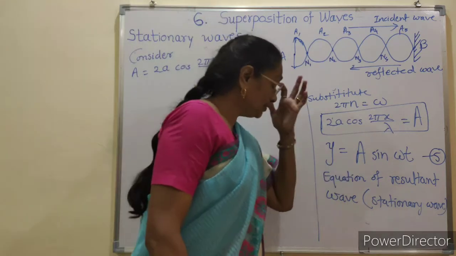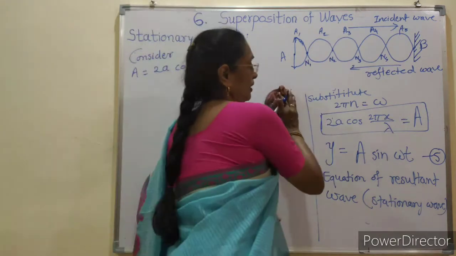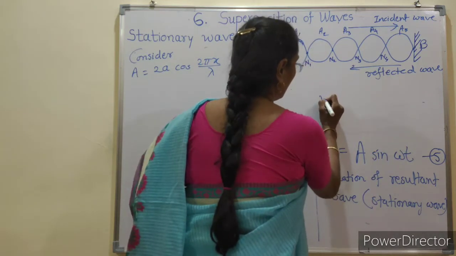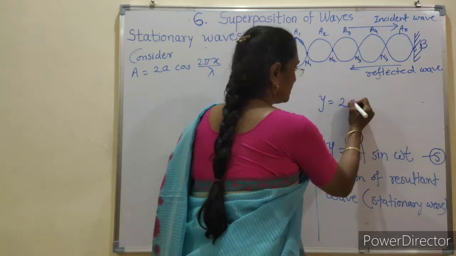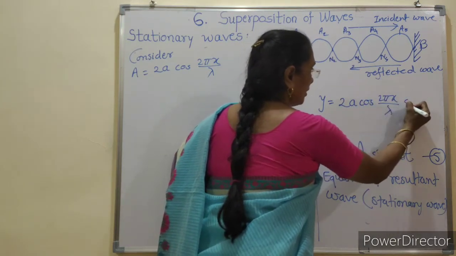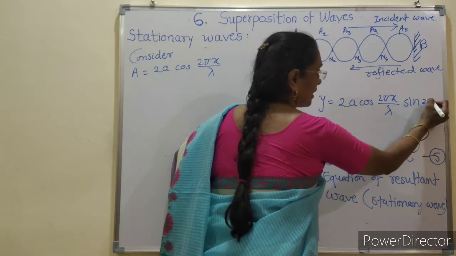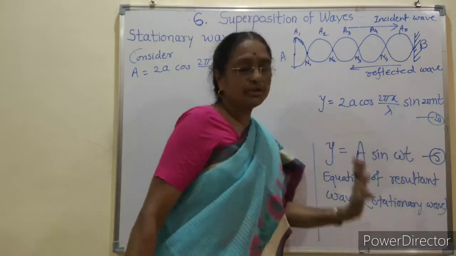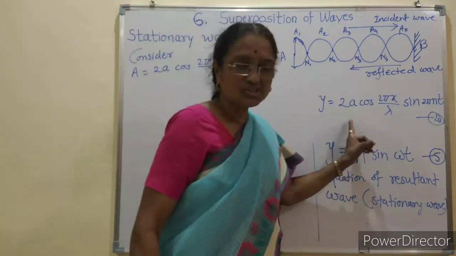Now we have equation number 4, we write it here: y = 2a cos(2πx/λ) sin 2πnt. This is equation number 4. Now we have to discuss this equation.